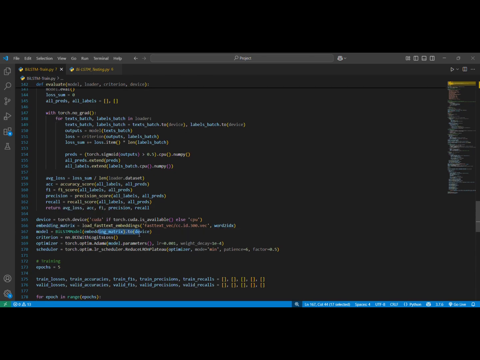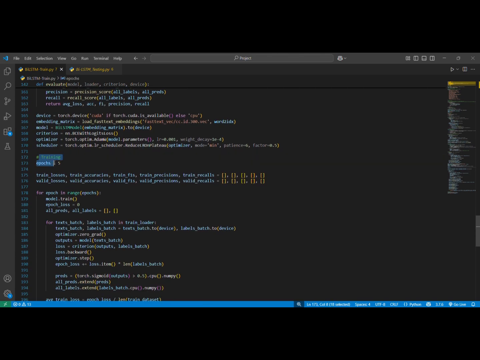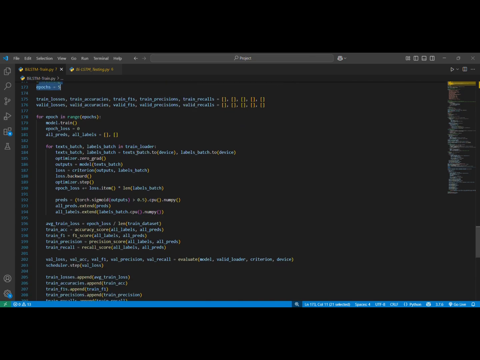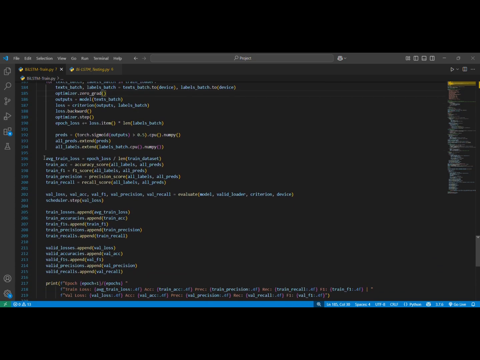This will call the embedding matrix, load the FastText file, the word tokenizer, and call the model. Then we use BCE with logits loss function and the Adam optimizer and the ReduceLROnPlateau scheduler. The training and validation have 5 epochs. The training and validation will output the average loss for train, and accuracy, F1, precision, recall.